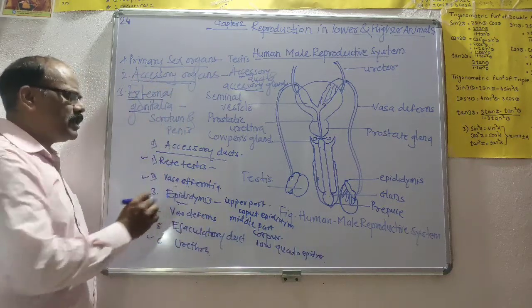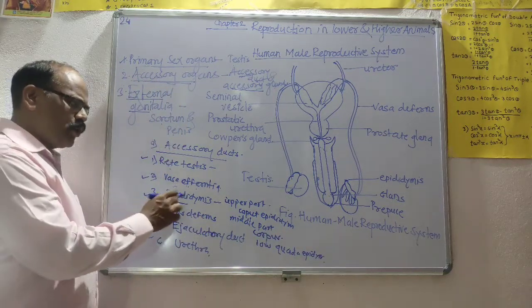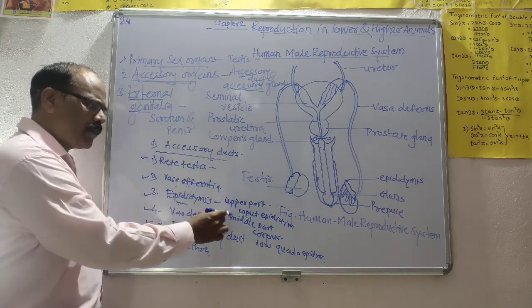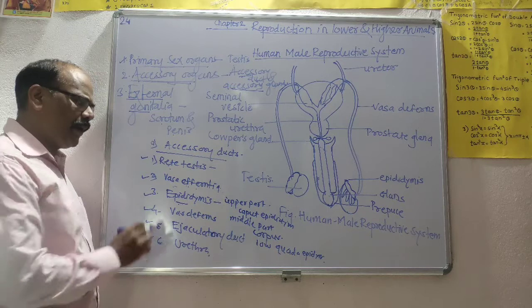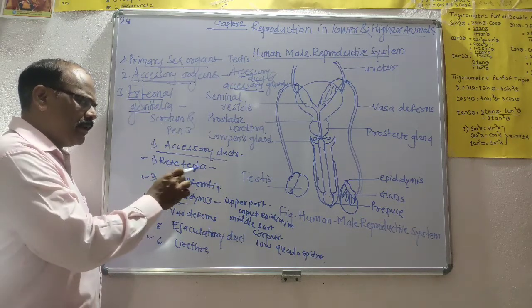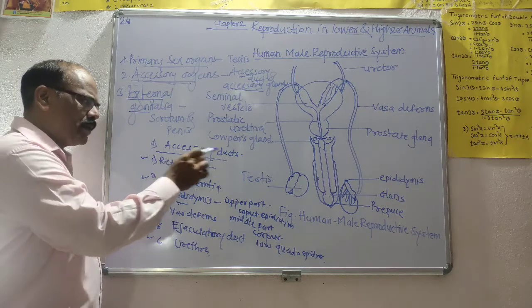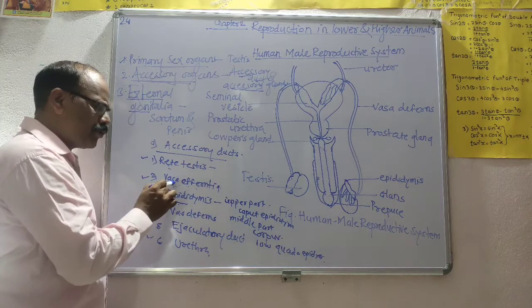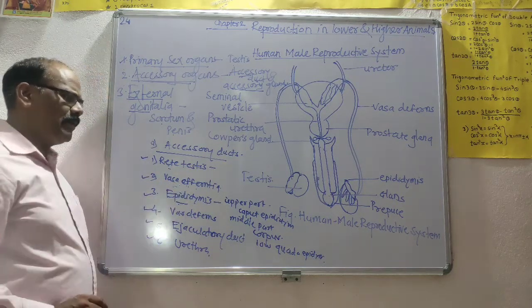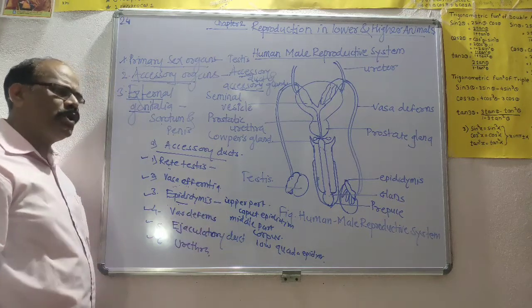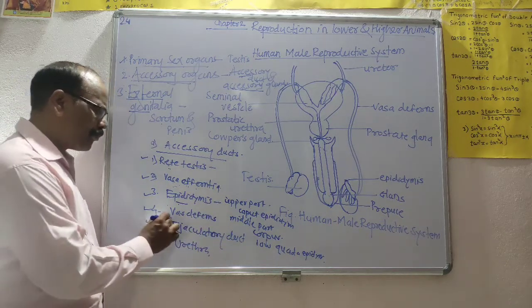The sperms produced in the testes are carried through the rete testis and vasa efferentia into the epididymis, and in the epididymis, maturation of sperms takes place.